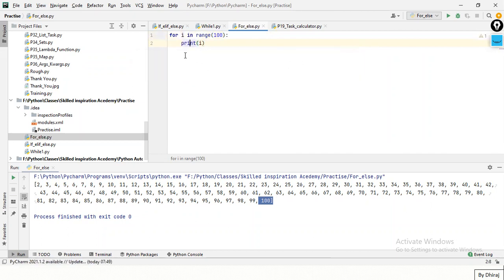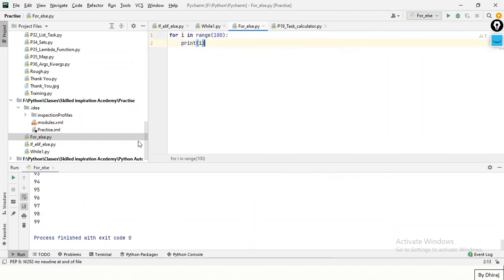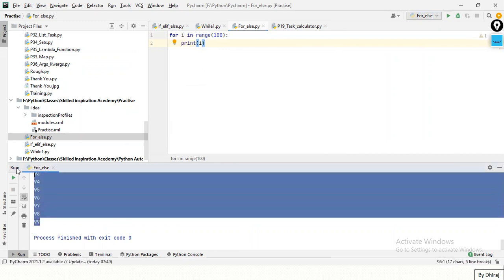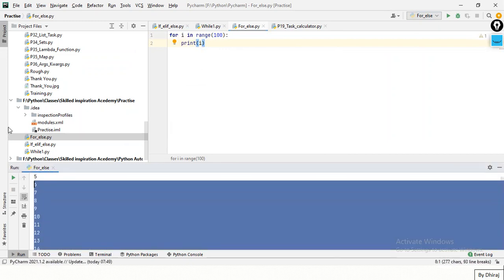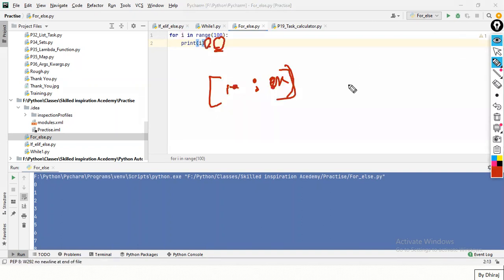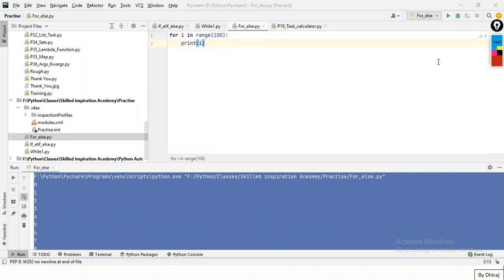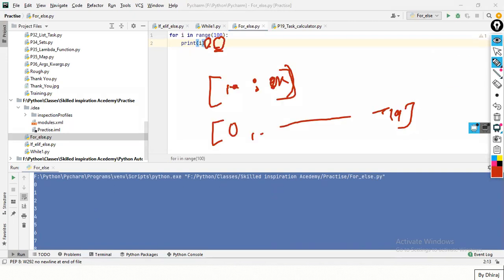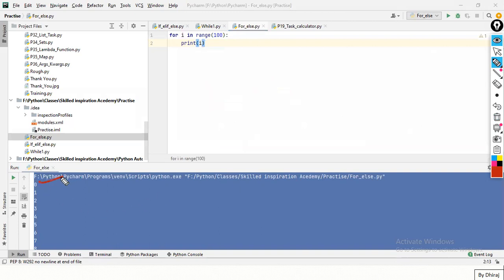Now let's run it and see the output. I'm getting up to 99, starting from 0. If we saw the list, we got output in list format, 0 up till 99. But here I'm getting output line by line.